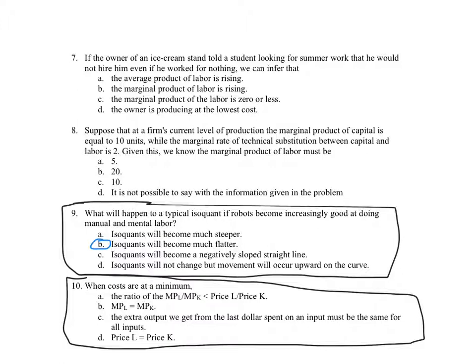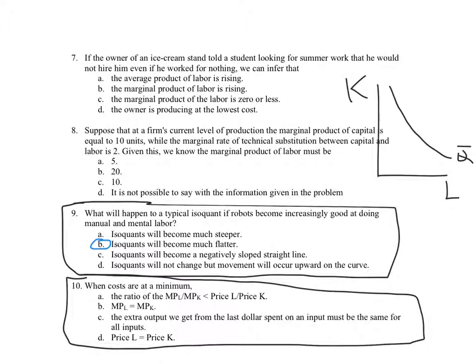When costs are at a minimum, the ratio of the marginal product of labor to the marginal product of capital is less than the wage rate divided by the rental rate of capital. No, they're actually equal at the optimum. That's the tangency between the isoquants in that long-term production. Q equals Q bar, it's sort of shorthand.